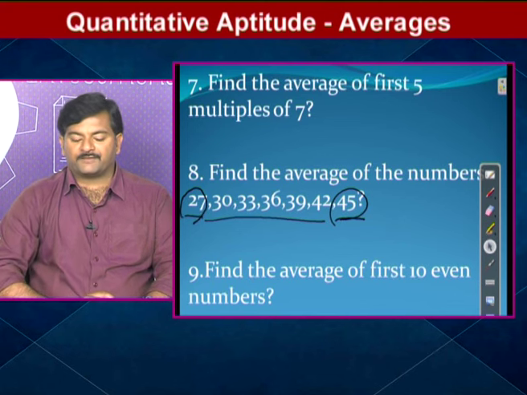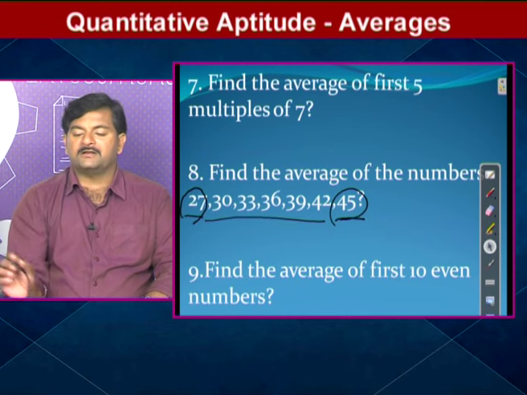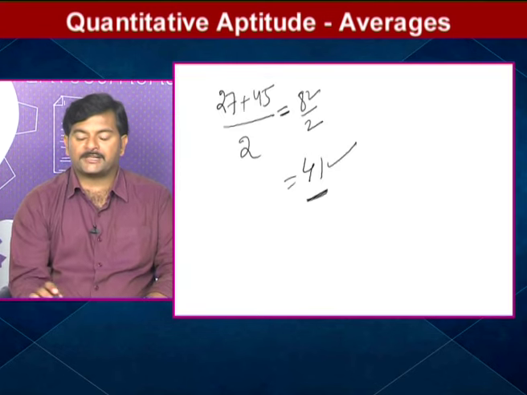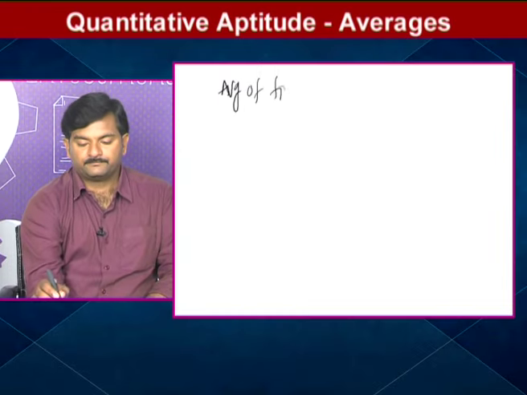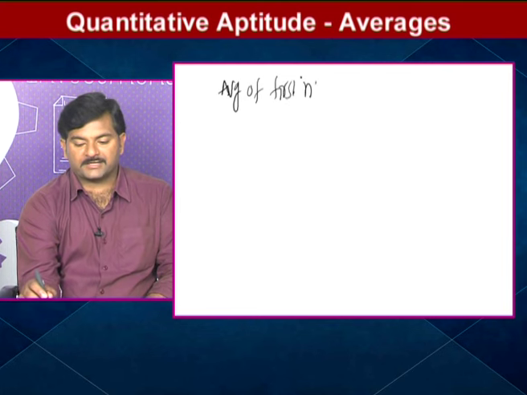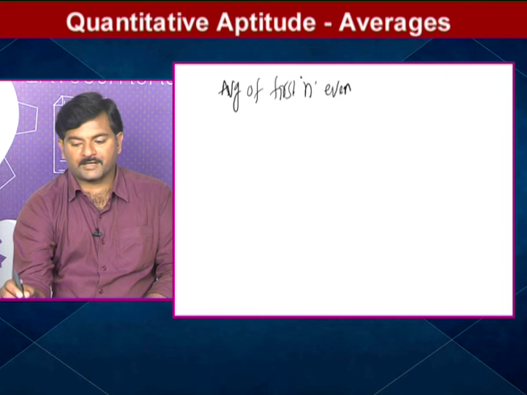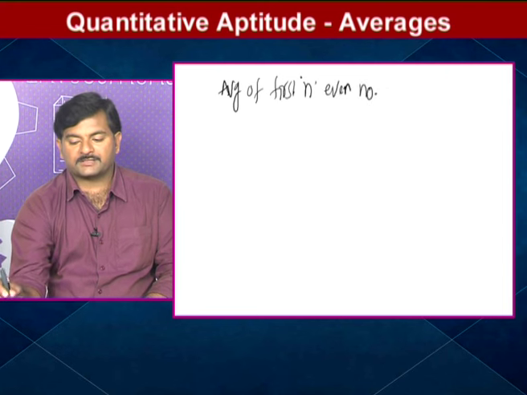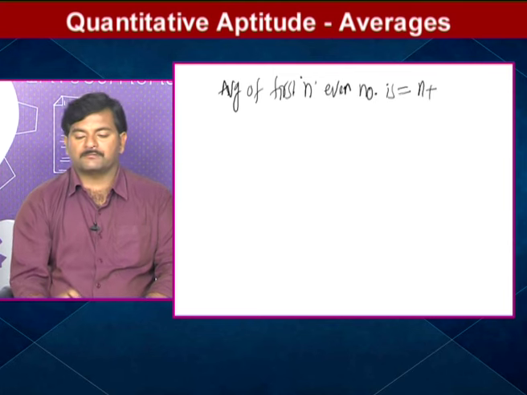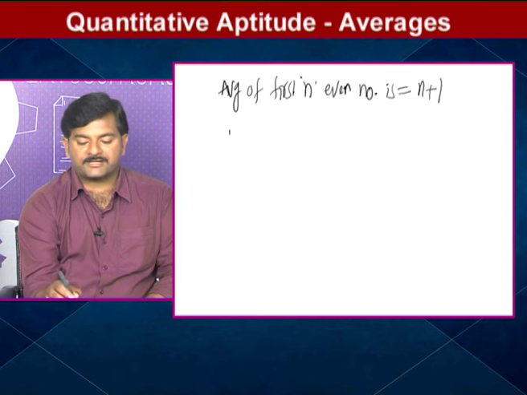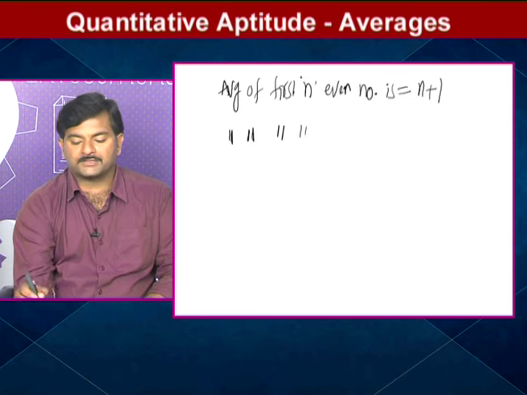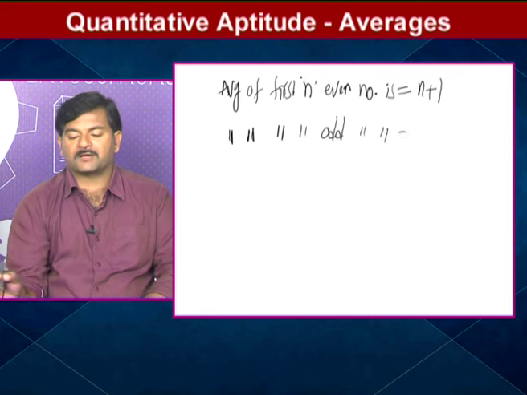Find the average of the first 10 even numbers. Here I need to say one note. What is the note? The average of the first n even numbers is n plus 1, and the average of the first n odd numbers is n.